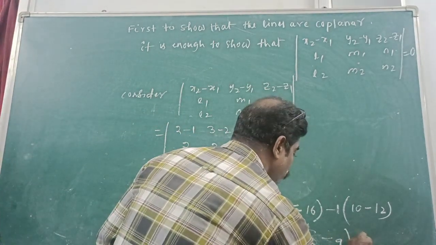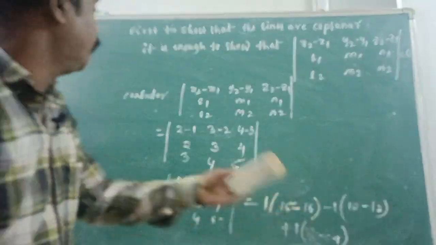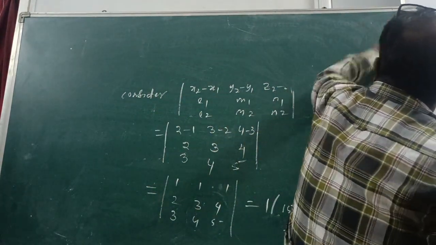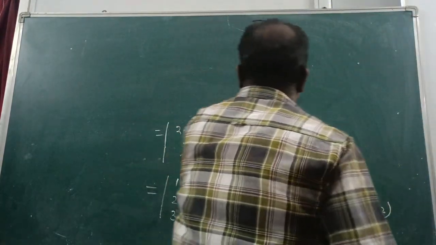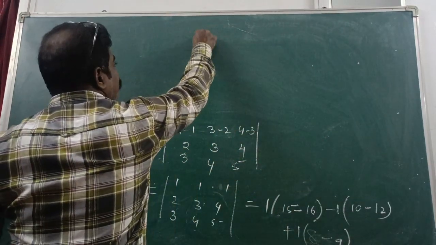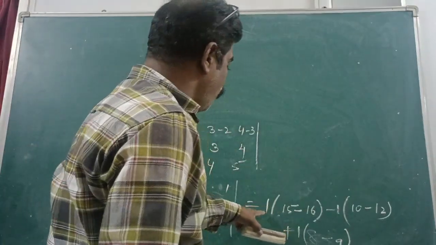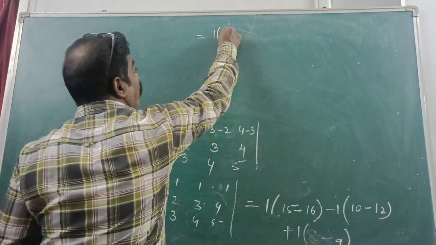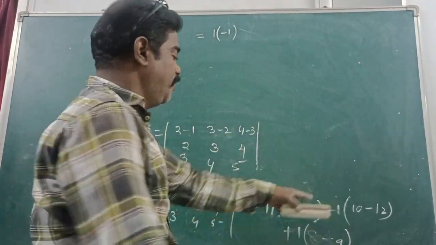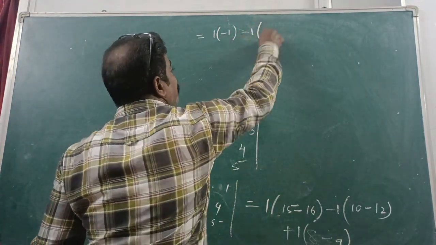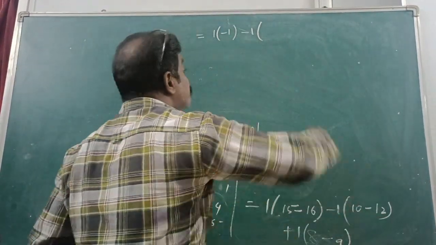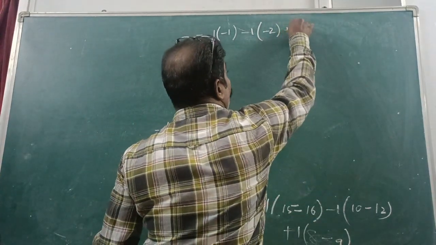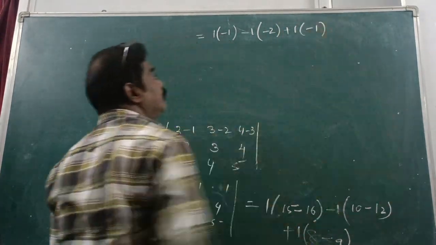That is equal to 1 into 15 minus 16, minus 1 into 10 minus 12, plus 1 into 8 minus 9.